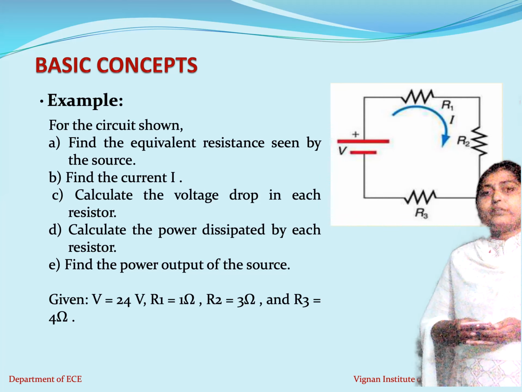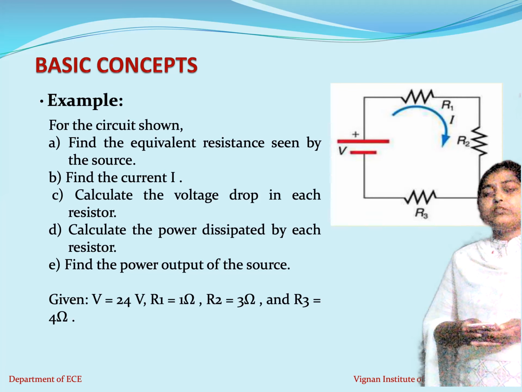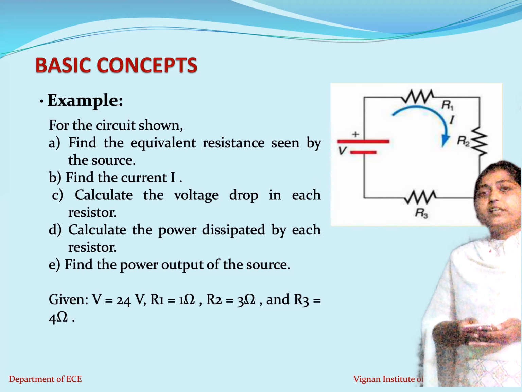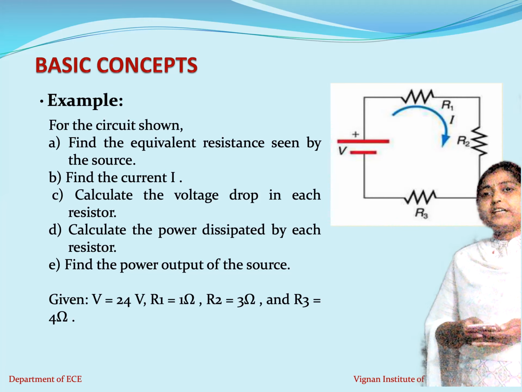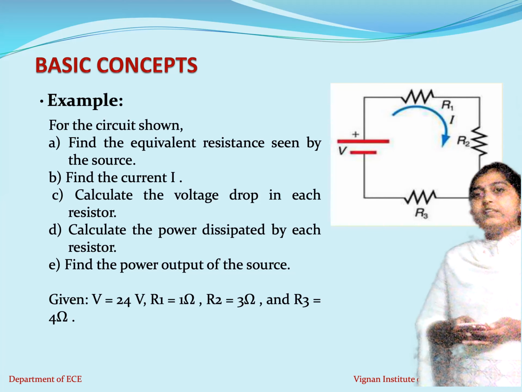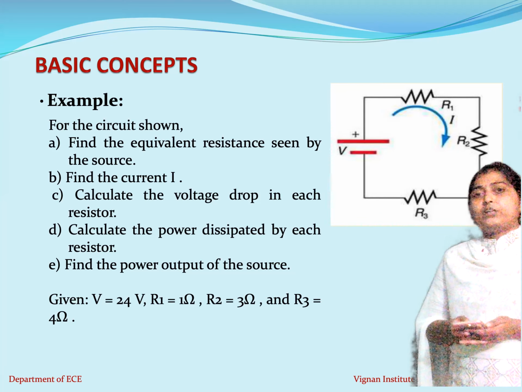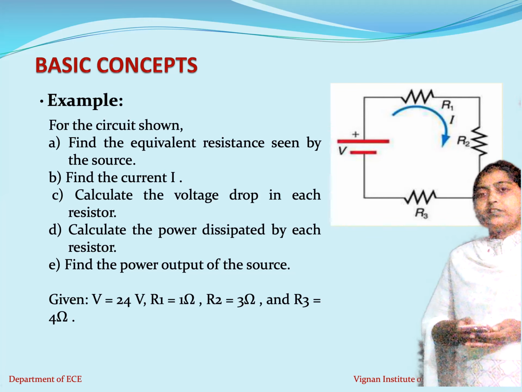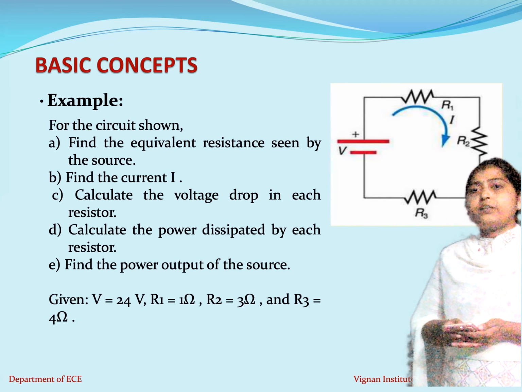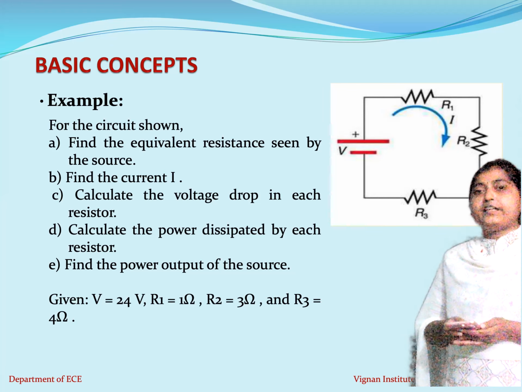First, the positive terminal of the voltage source is connected to the first terminal of R1. Now the second terminal of R1 is connected to the first terminal of R2. Then the second terminal of R2 is connected to the first terminal of R3. Then the second terminal of R3 is connected to the negative terminal of the voltage source, which completes your circuit. So R1, R2 and R3 are connected in series.